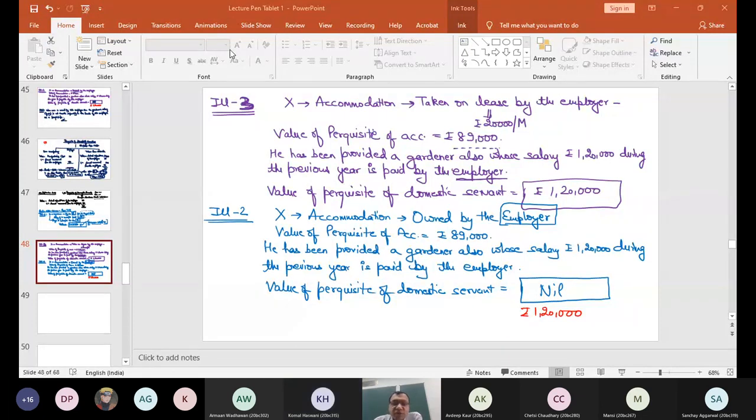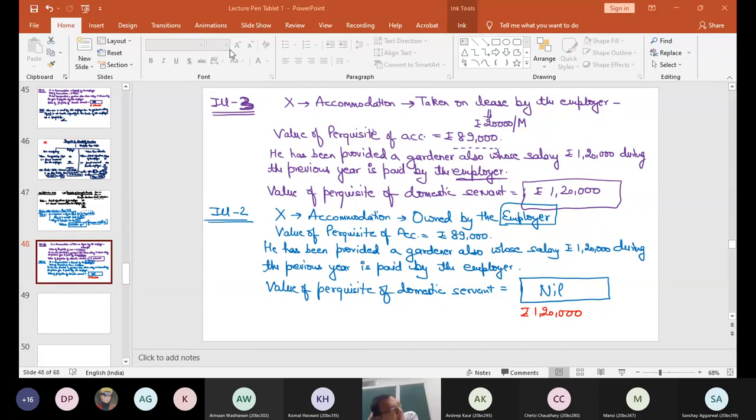Because in the earlier case, accommodation was taken on lease by the employer. In that case, maintaining the garden was not the responsibility of the employer. But now if I being an employer have my own accommodation, whether my employee lives in that house or not, if I want to maintain the garden, I have to maintain the gardener. So coincidentally, as an employee, when I start living in that house, I got this facility of gardener. It is not my personal benefit because employer wants to maintain this garden.